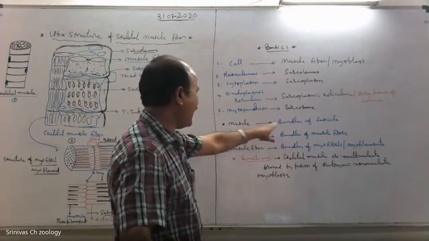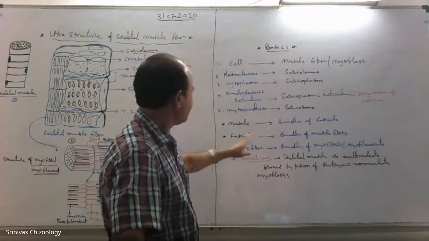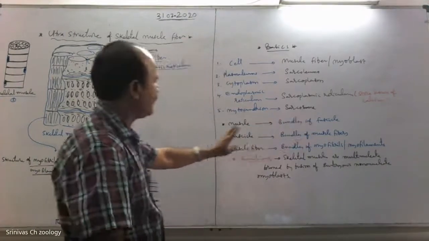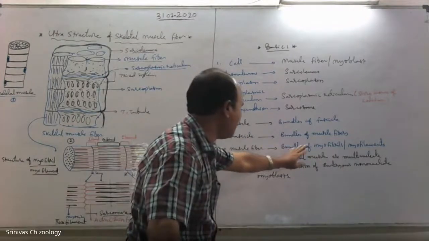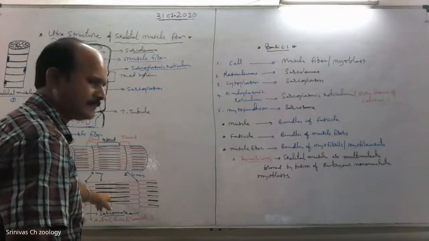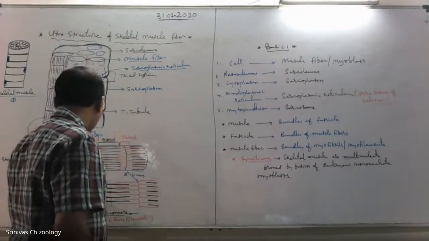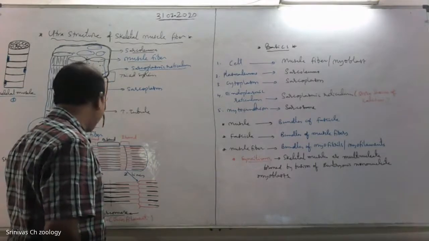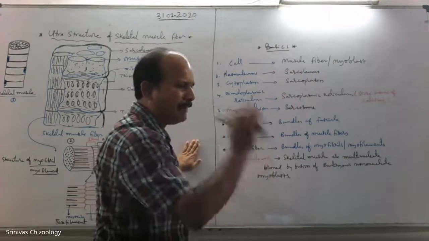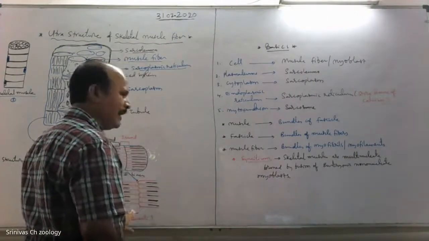Muscle is formed by bundles of fascicles. The fascicle is formed by bundles of muscle fibers. The muscle fiber is formed by bundles of myofibrils or myofilaments. Each myofibril shows alternate dark and light bands.